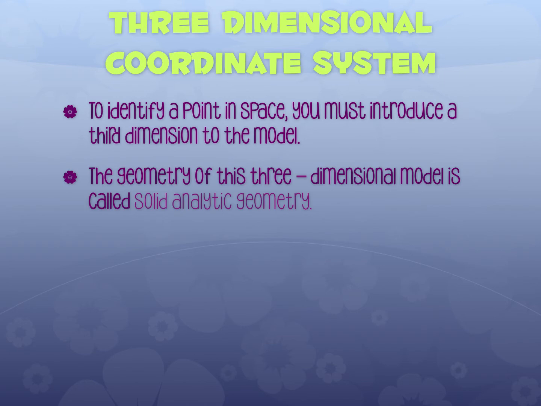So a three-dimensional coordinate system has space. It has an x, a y, and a z. The x usually runs, not always, but usually runs just like your normal x-axis, left and right, horizontally. Your y-axis is typically your up-down, your north-south line. And then your z is now going to come forward and back.